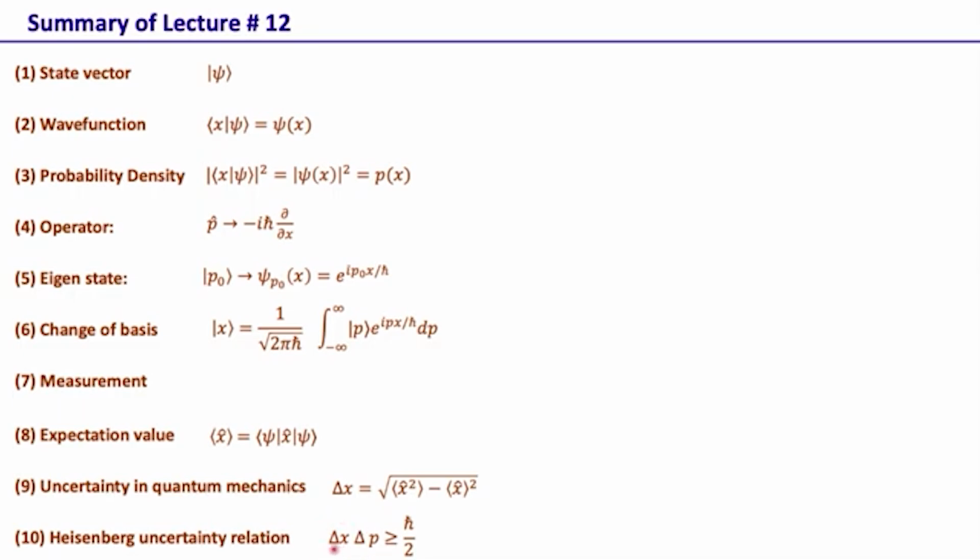So if we know the position very accurately, we cannot have very accurate information about momentum, to the extent that the product of the uncertainties has to follow this inequality, which says delta x delta p is greater than or equal to h bar by 2. We have a similar uncertainty relation whenever there is any pair of conjugate variables. So we have similar uncertainty relations for time and energy, as well as angle and orbital angular momentum.